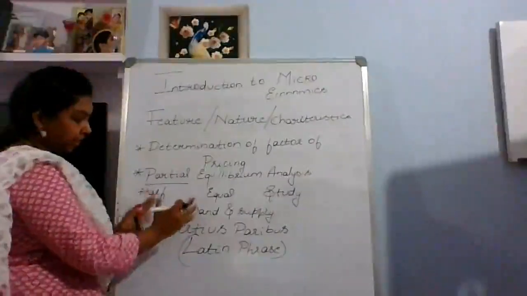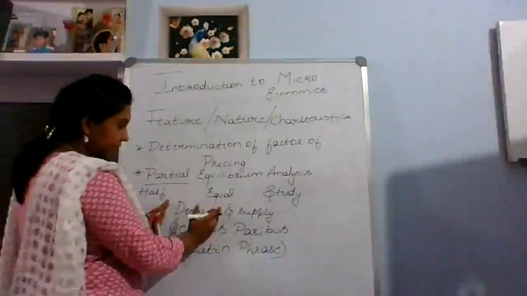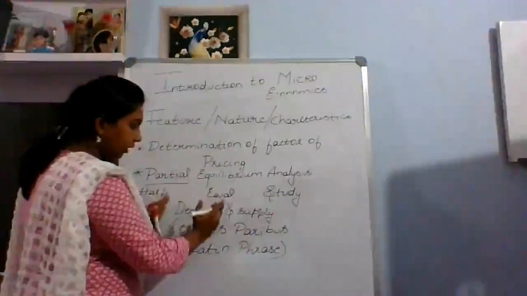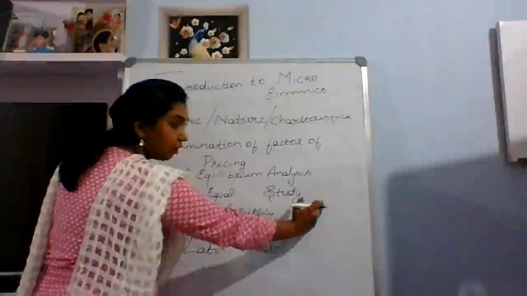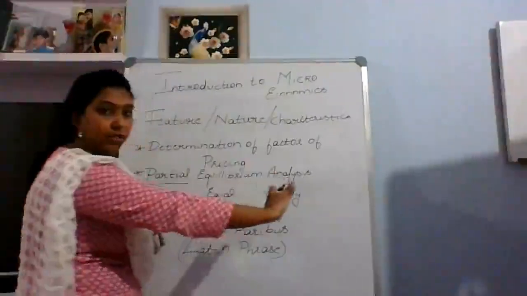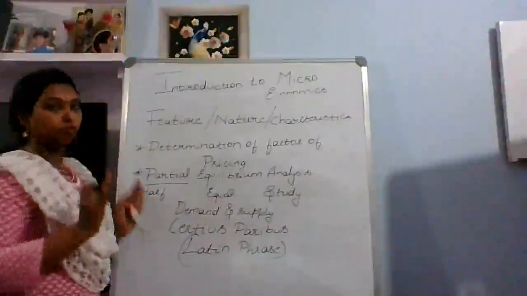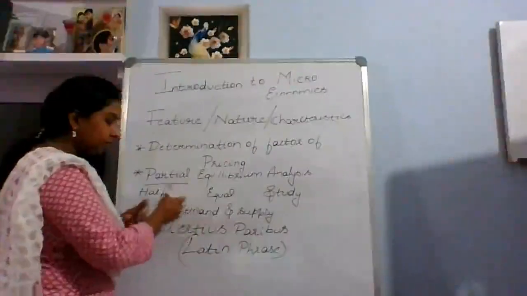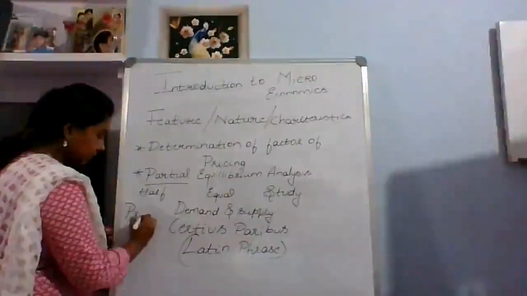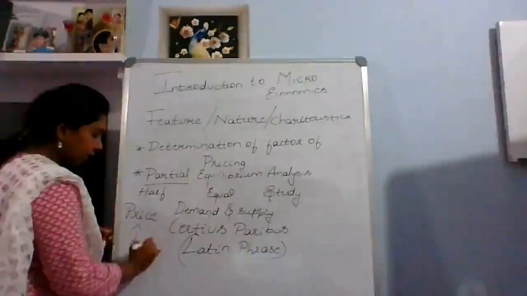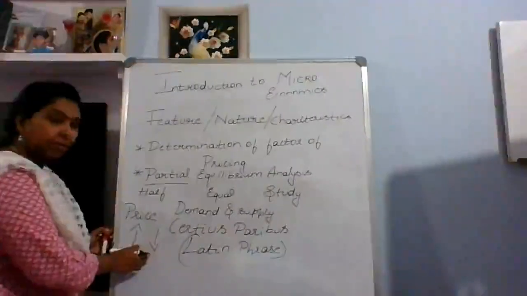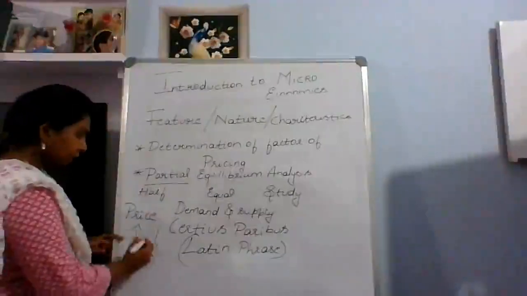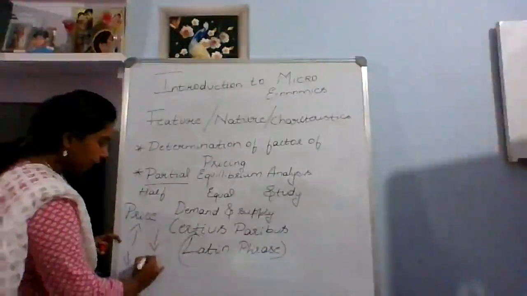For example, if you are taking demand, when you are concentrating only on demand, the other things related to demand will be constant, will not have any movement. So how will the demand fluctuate? It fluctuates on the price. If the price is more, demand will be less. If the price of the product is less, then the demand will go up.